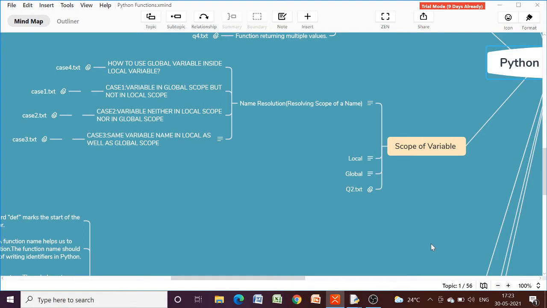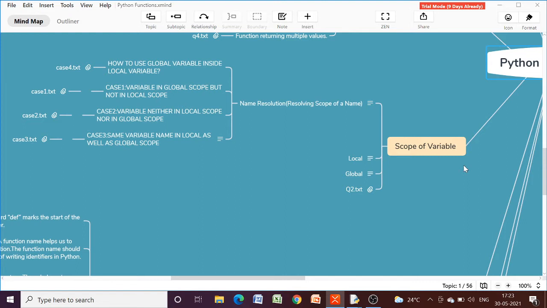So the first topic which we are going to discuss today is scope of variable. When we are talking about scope of variable, let us try to understand the meaning. There are scope rules in all languages. These are the rules that decide in which part of the program a particular variable would be accessible.